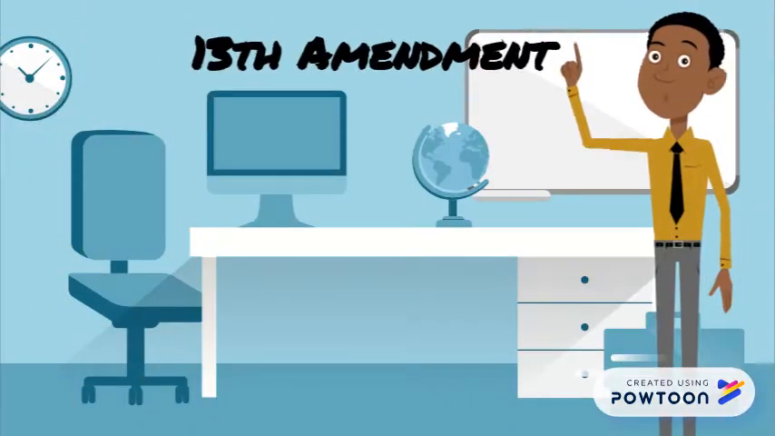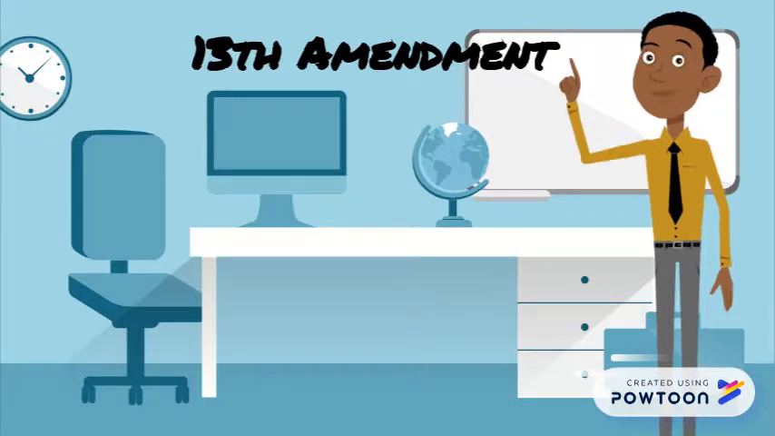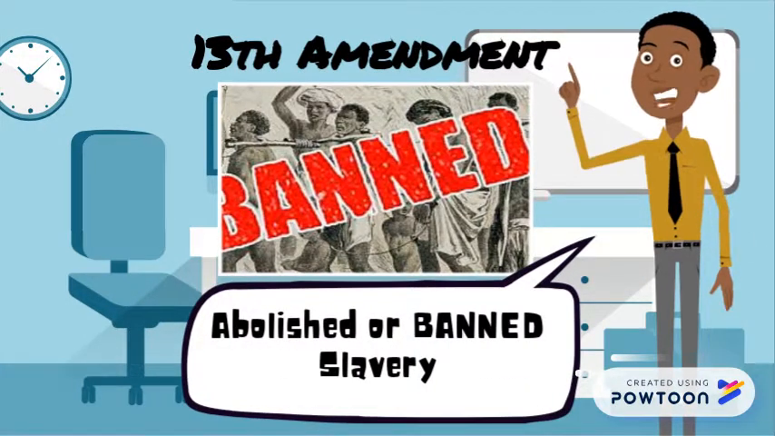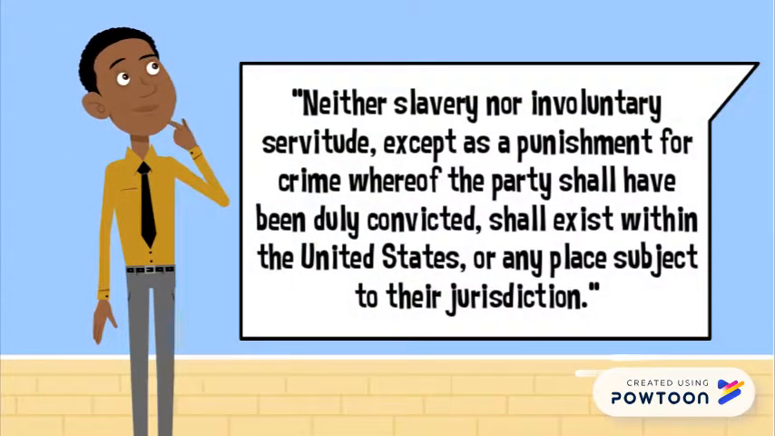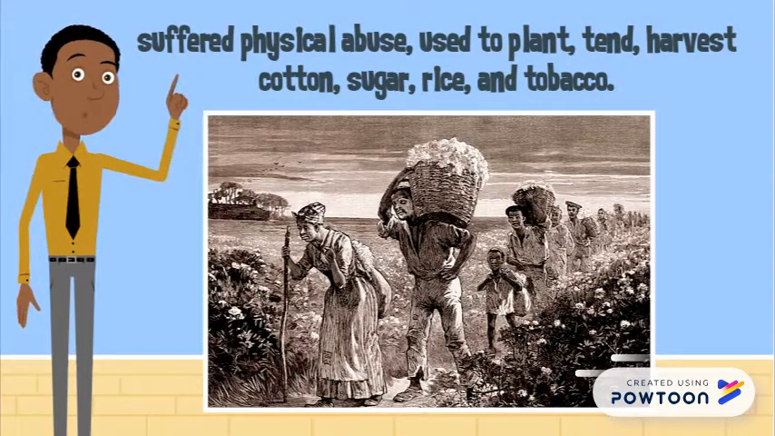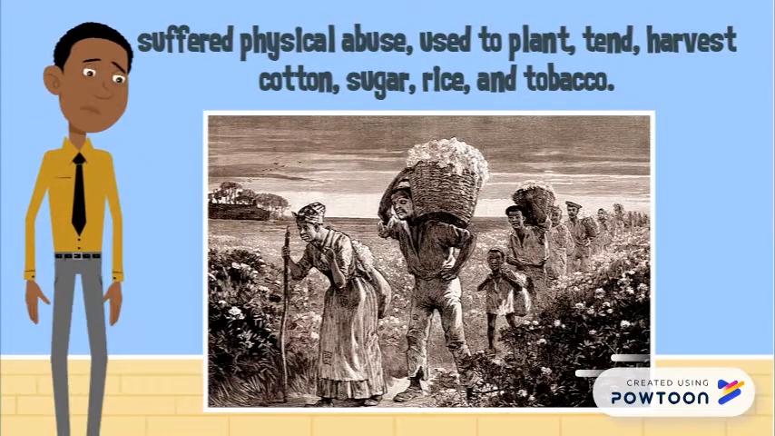The 13th Amendment to the United States Constitution abolished slavery and involuntary servitude. It stated that neither slavery nor involuntary servitude, except as a punishment for crime whereof the party shall have been duly convicted, shall exist within the United States or any place subject to their jurisdiction. For example, blacks were slaves before the Voting Rights Act, meaning that they suffered physical abuse, used to plant, tend, harvest cotton, sugar, rice, and tobacco. And that's way worse than being grounded.